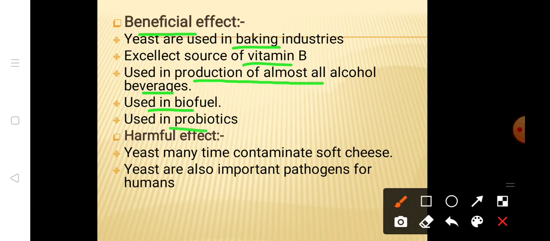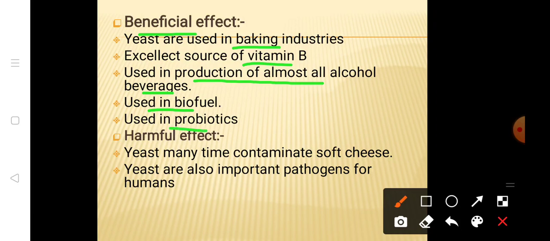Yeast is mostly used for lowering high cholesterol and triglyceride levels caused by HIV or AIDS. So they are mostly used in the food industries, and yeast are also used in biotechnology. In biotechnology there is an advancement in the use of yeast.